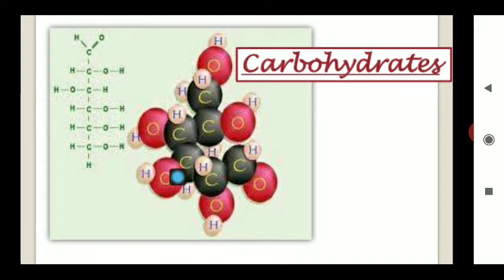In some derivatives a few more elements are also possible, but basically the structural components of carbohydrates are carbon, hydrogen, and oxygen. Carbohydrates can be represented by the general formula Cx(H2O)y, or you can say CxH2yOy. This is the basic general formula of all types of carbohydrates.